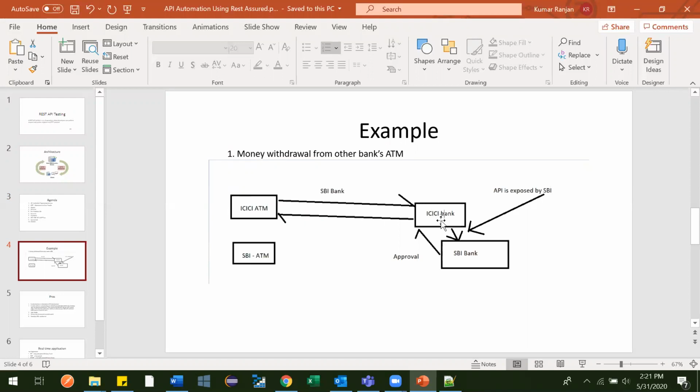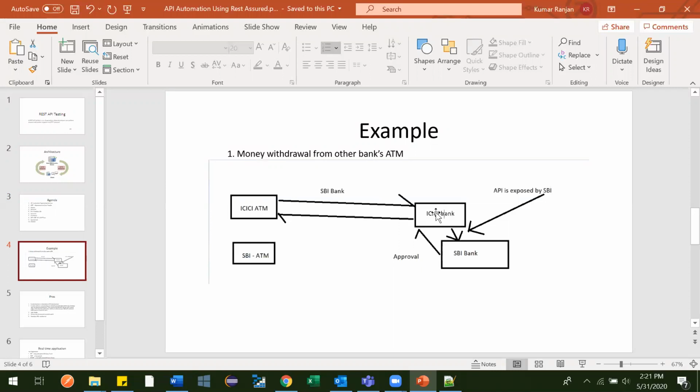Now ICICI Bank will send that information to SBI Bank, so that SBI Bank can tell whether this guy is genuine or not, whether sufficient balance is there in his account or not, or whether it should disburse the amount or not.